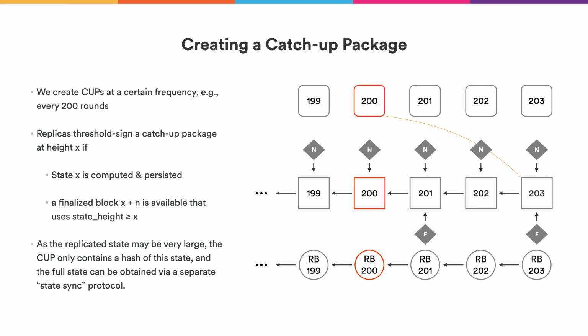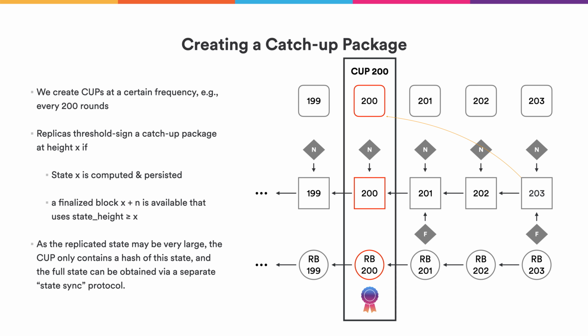And additionally, they check that the blockchain advanced to a point where older states than at height 200 are no longer required. If all of this is satisfied, then the replicas are ready to create a catch-up package for height 200. What they do is they group the replicated state, a block, and a random beacon together into a single artifact, which they sign with that special subnet public key.